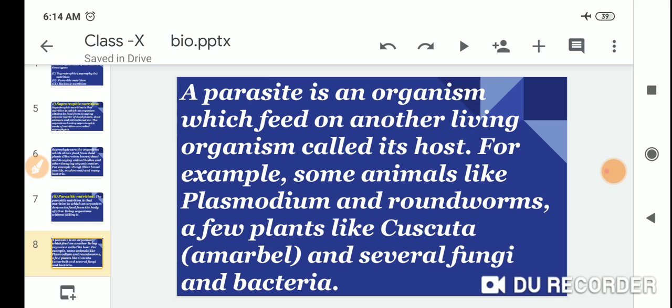A parasite is an organism which feeds on another living organism, called its host. For example, some animals like Plasmodium and roundworm, a few plants like Cuscuta, whose Hindi name is Amarbel, and several fungi and bacteria.